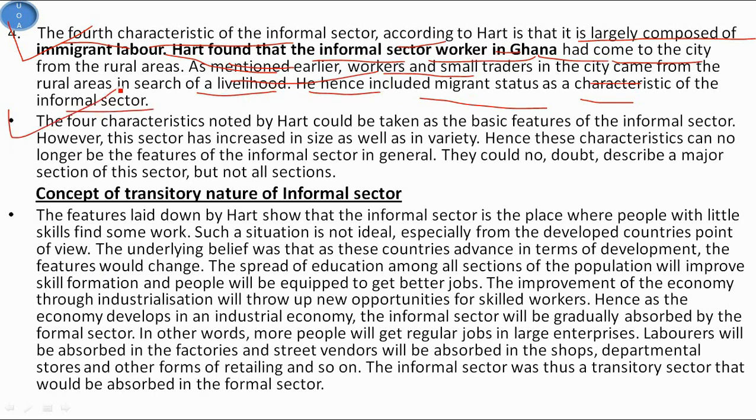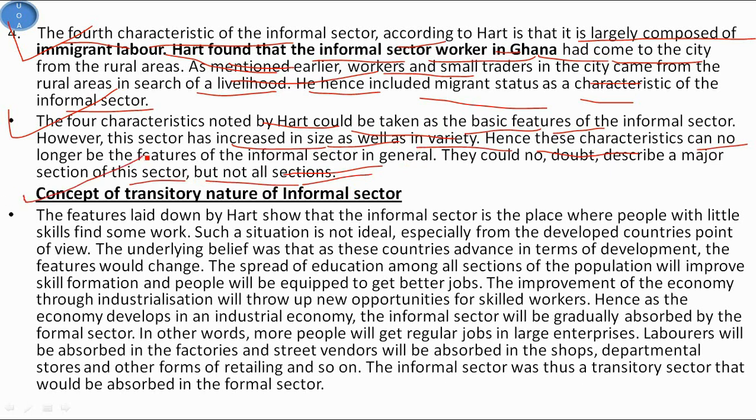So these are the characteristics noted by Hart, which could be taken as the basic features of the informal sector. However, this sector has increased in size as well as in variety, hence these characteristics can no longer be the features of the informal sector in general. They could no doubt describe a major section of this sector, but not all sections.